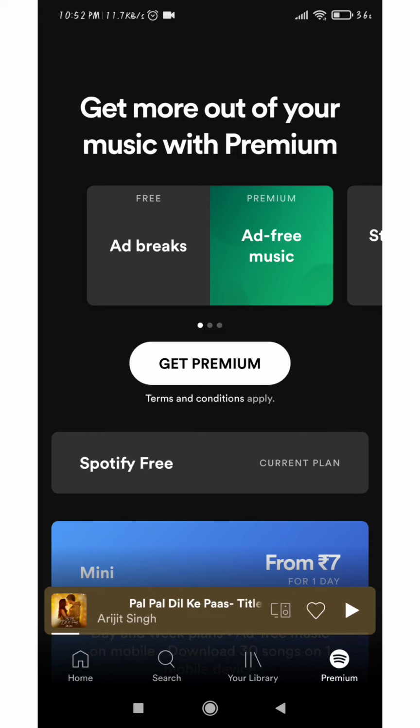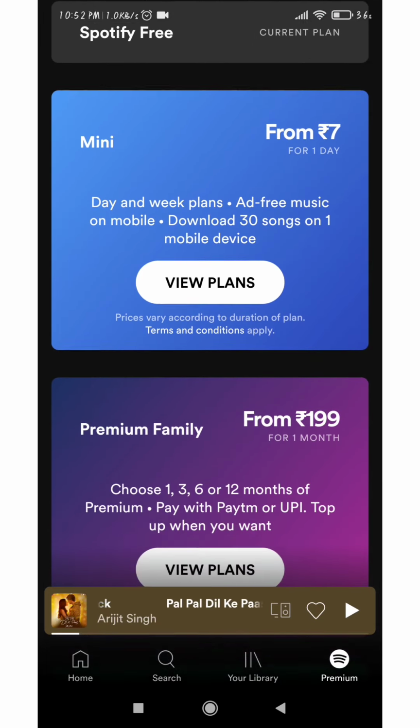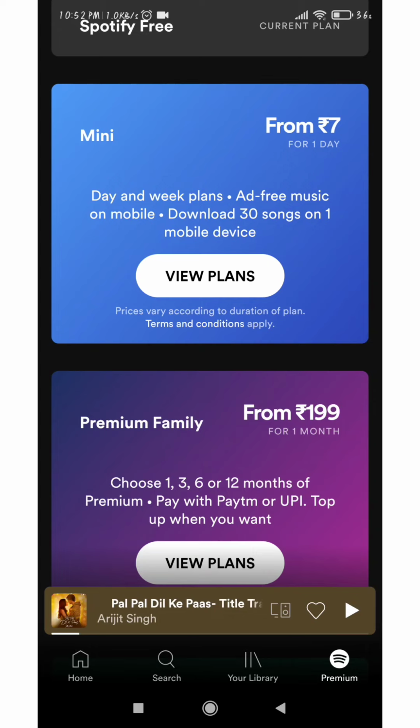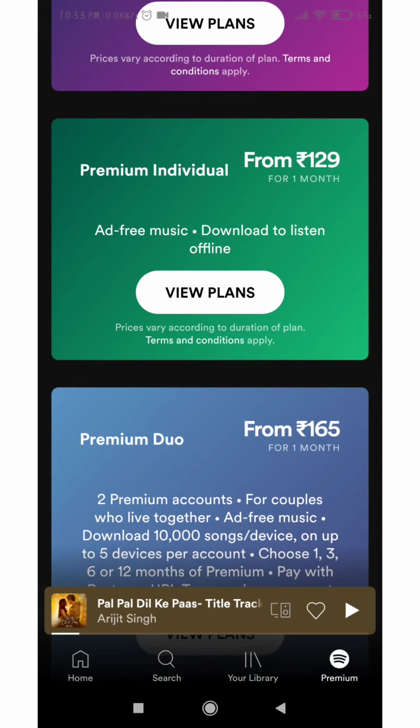The next feature of this app is Spotify Premium. The Spotify Premium plans are very unique and different compared to other apps. So the daily plan starts from 7 rupees, which is valid for 1 day, where you can have access only to one mobile and you can download 30 songs. The next plan is Premium Family, which is 199 rupees for 1 month.